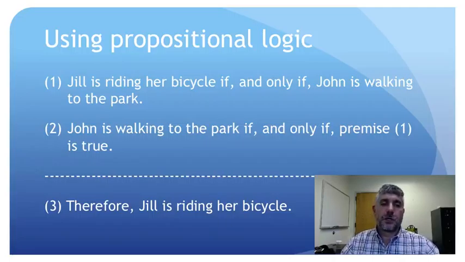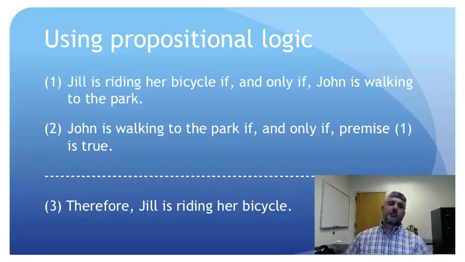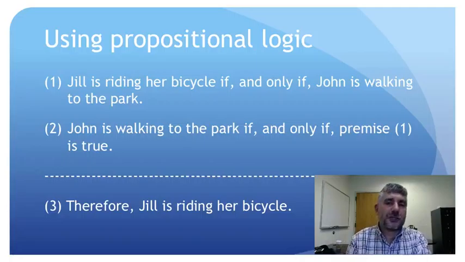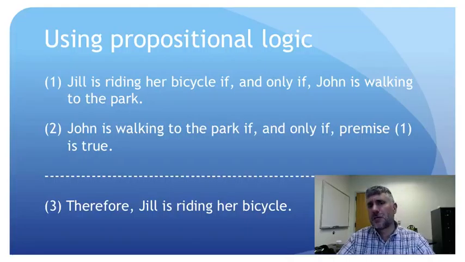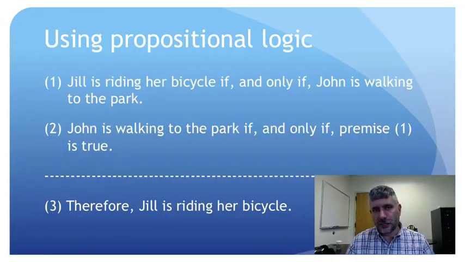Premise 2. John is walking to the park if and only if premise 1 is true. And the conclusion of the argument is, therefore, Jill is riding her bicycle. Now, let me ask you, is that argument valid? Is there any possible way for the premises to be true while the conclusion is false? Well, that's not obvious, is it? It takes a while to see that, in fact, that argument is valid.